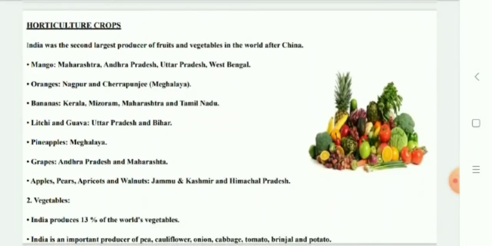Horticulture crops. In 2008, India was the second largest producer of fruits and vegetables in the world after China. India is a producer of tropical as well as temperate fruits. Mangoes of Maharashtra, Andhra Pradesh, Uttar Pradesh, and West Bengal, oranges of Nagpur and Cherrapunji, bananas of Kerala, Mizoram, Maharashtra, and Tamil Nadu, lychee and guava of Uttar Pradesh and Bihar, pineapples of Meghalaya, grapes of Andhra Pradesh and Maharashtra, apples, pears, apricots and walnuts of Jammu and Kashmir and Himachal Pradesh are in great demand worldwide.